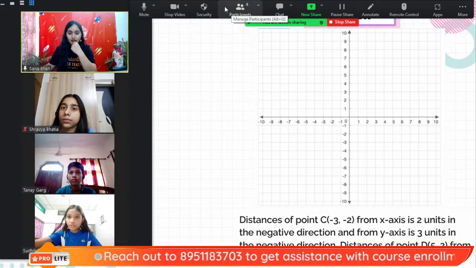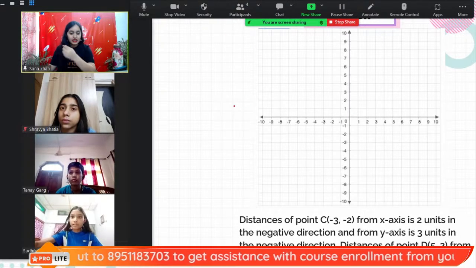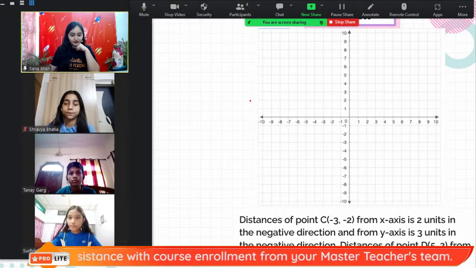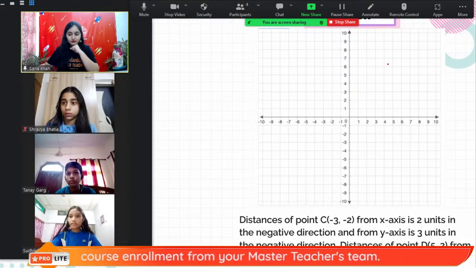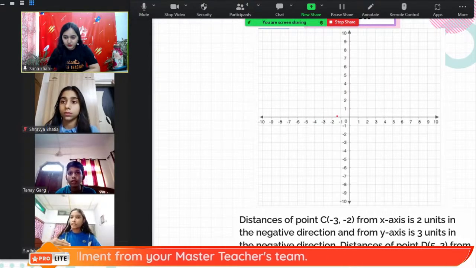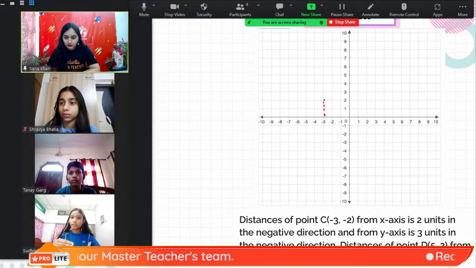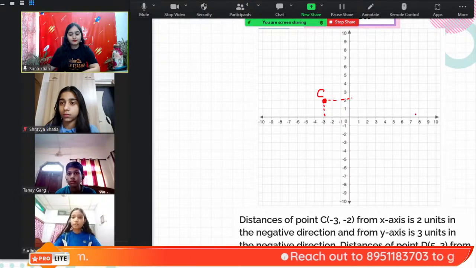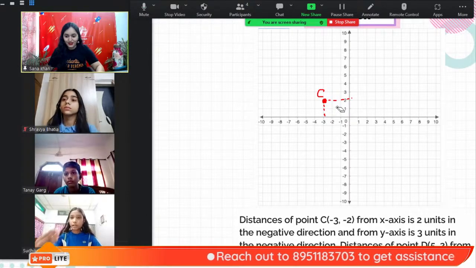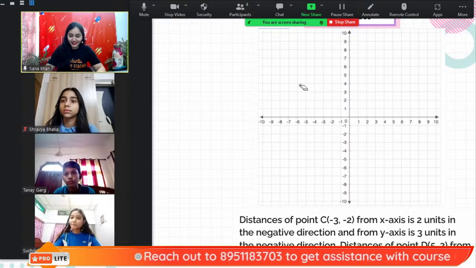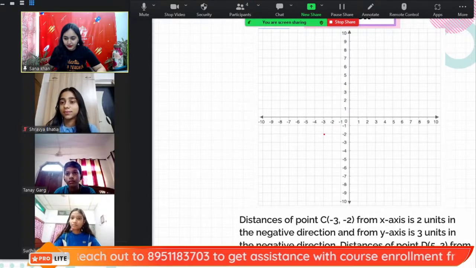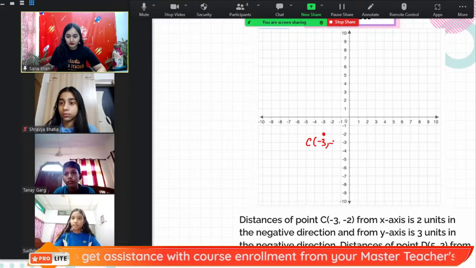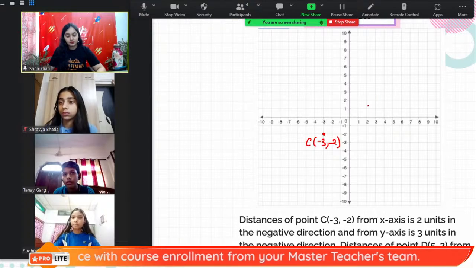The point C will lie on the negative side of the x-axis because it's -3, and then -2 will go downwards, and hence we will get the point C.